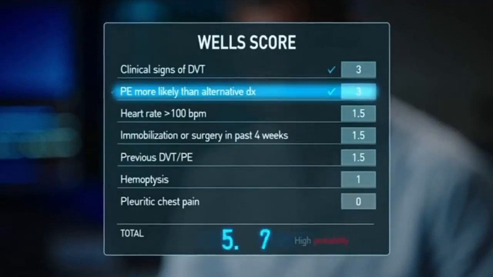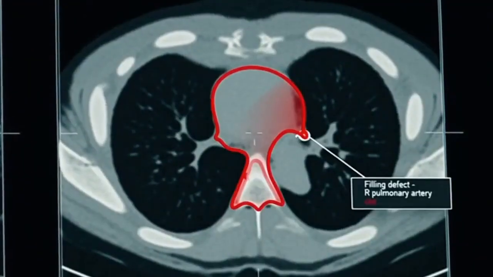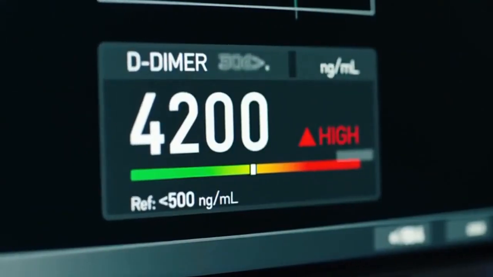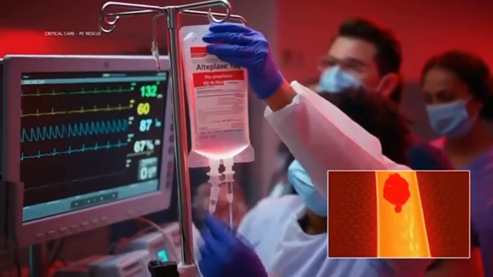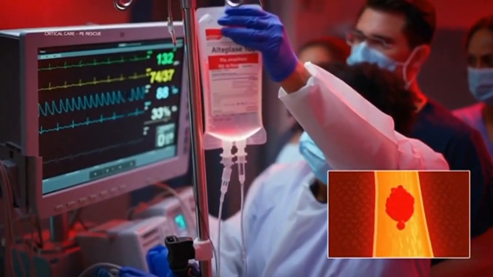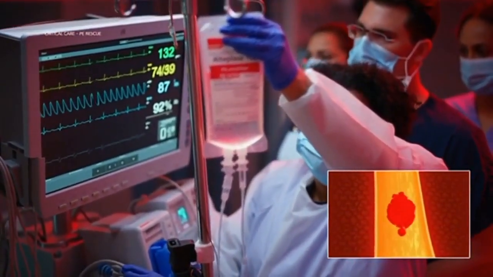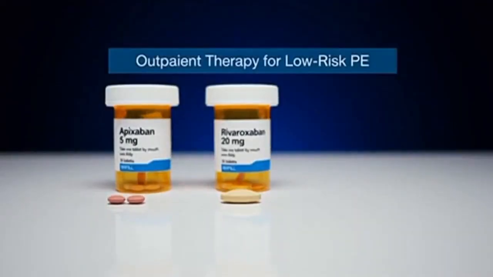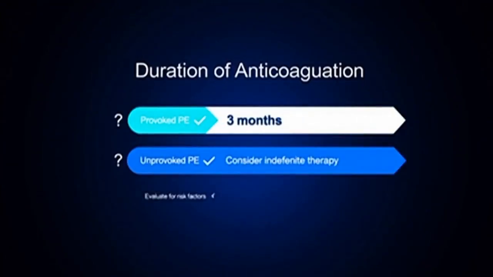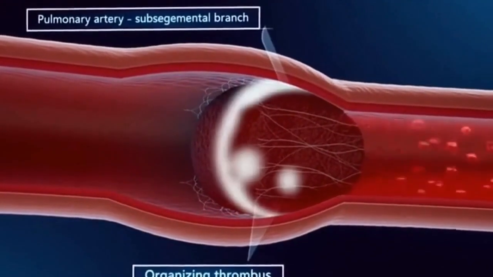Low-risk PE, anticoagulate and discharge early. DOAC selection, rivaroxaban or apixaban, allows outpatient management without bridging. Apixaban 10 mg twice daily for 7 days, then 5 mg twice daily. Rivaroxaban 15 mg twice daily with food for 21 days, then 20 mg daily. Both are non-inferior to warfarin with lower bleeding risk.